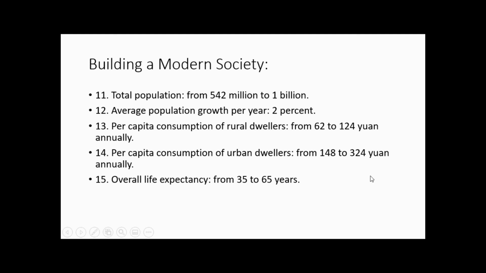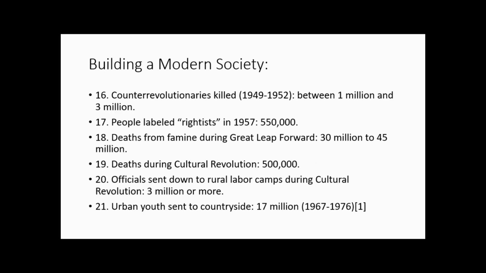Per capita consumption of rural dwellers went from 62 to 124 yuan annually. Yuan is Chinese currency. Per capita consumption of urban dwellers went way, way, way up to 324 yuan annually. And this perhaps says it better than anything else. Overall life expectancy inside China while Mao Zedong was leader went from 35 to 65 years, a truly huge difference.